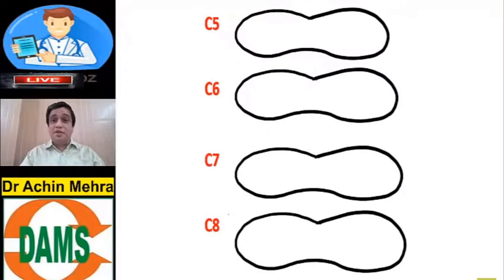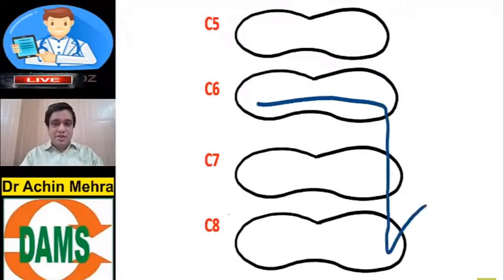The spinothalamic tract, which carries the sensation of pain, touch and temperature, crosses the midline in the anterior half of the spinal cord, but not at the same level. It crosses 2 segments above the point of entry. For example, the spinothalamic of the C8 segment would cross the midline in C6, right?